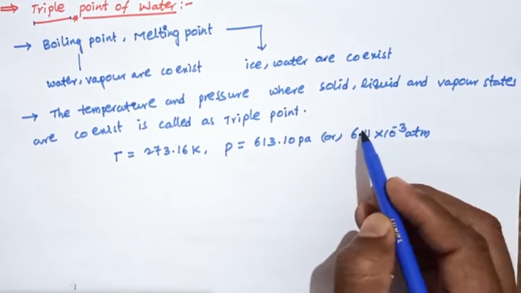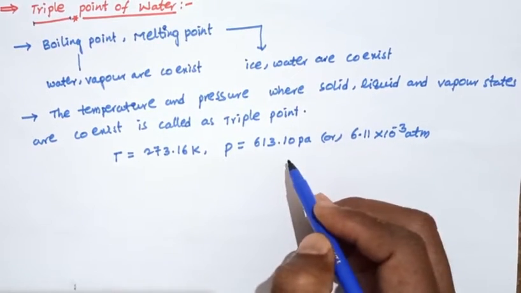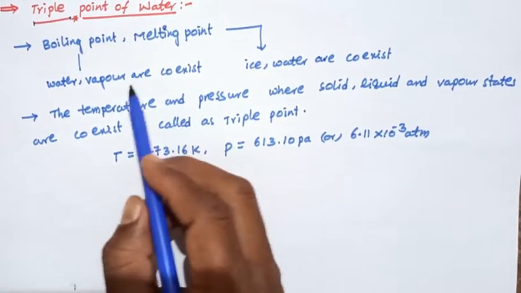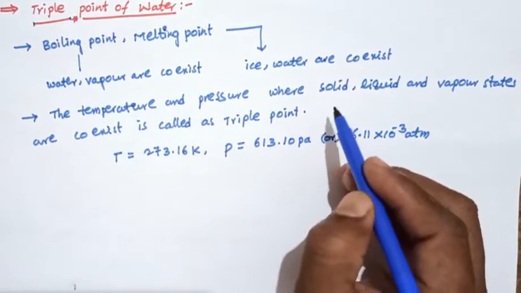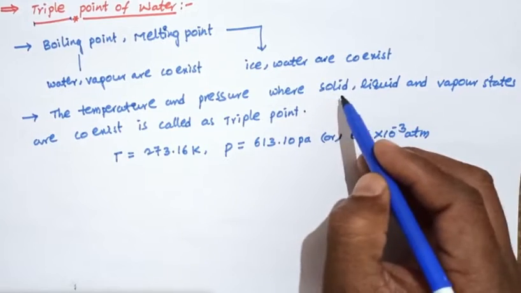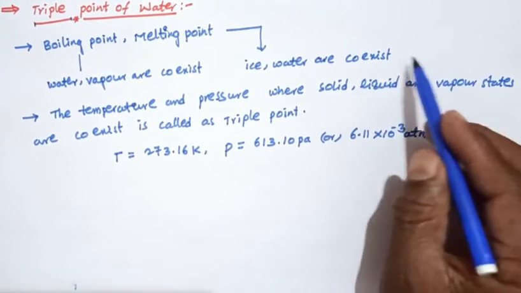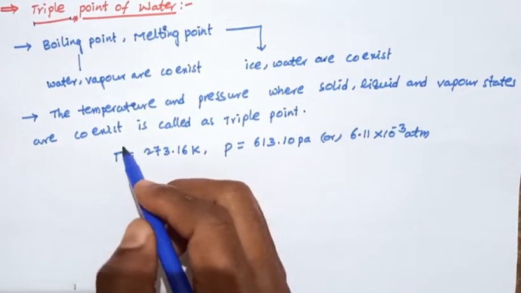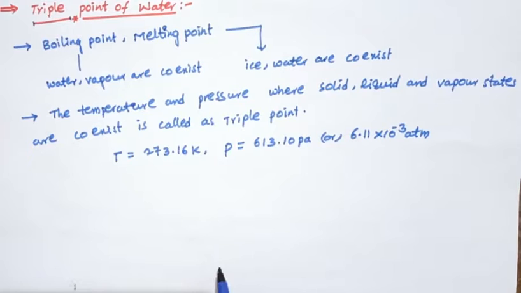At this temperature and pressure the solid state, ice, water and vapor coexist, so this point is called the triple point of water.